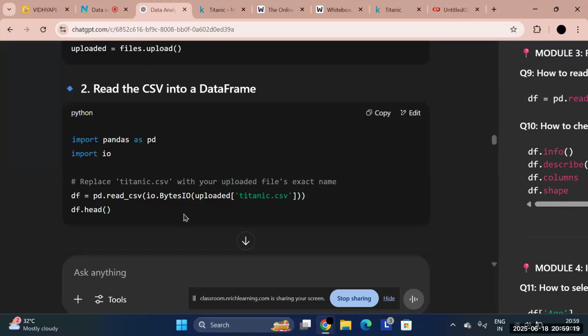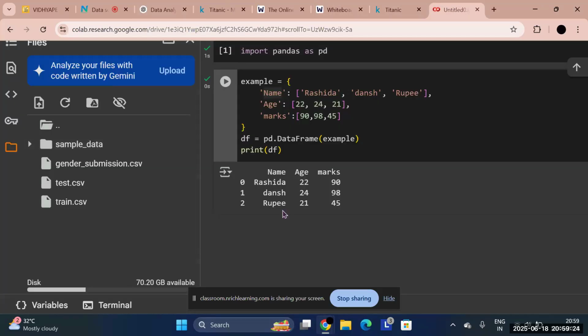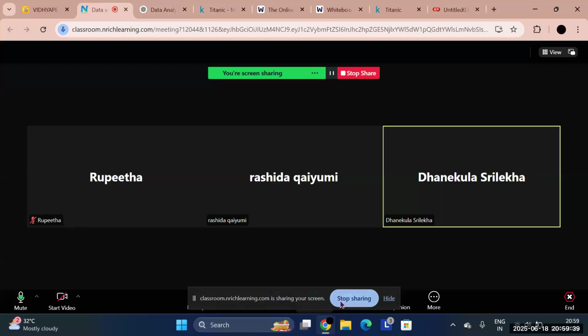Tell ChatGPT that my ma'am taught me about the Titanic data set, and ask it to give me lines of code where I can practice. I'll take this Titanic example in my next class, but before that, I want you to practice it on your own so that in the next class you'll understand what ma'am is teaching. Okay, understood what I'm saying? So go on ChatGPT, try to understand pandas again, what is pandas, why we are using pandas, and what other libraries we can use other than pandas. And just practice this Titanic program.